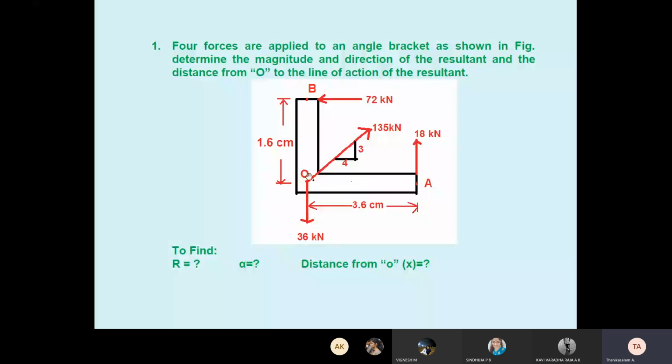Problem 72. Four forces are acting. They asked to determine the magnitude and direction of the resultant, that is R and alpha, and the distance from O at which the resultant acts. So we concluded that this given problem is a rigid body. So we have equations to find the resultant, alpha, and the distance from O, that is X.